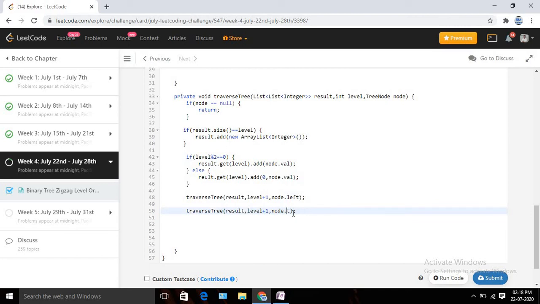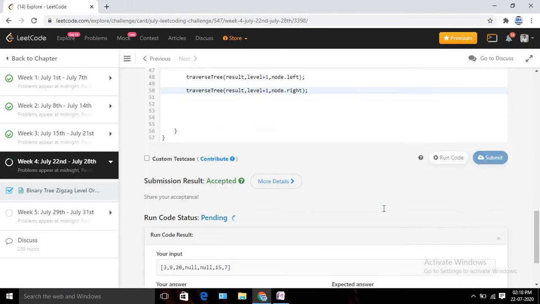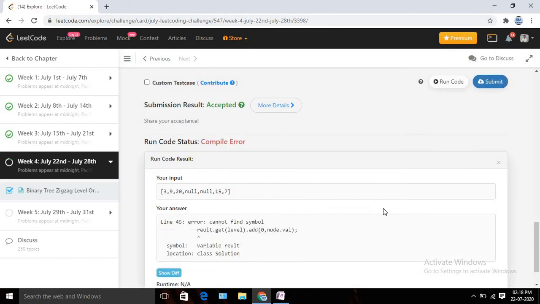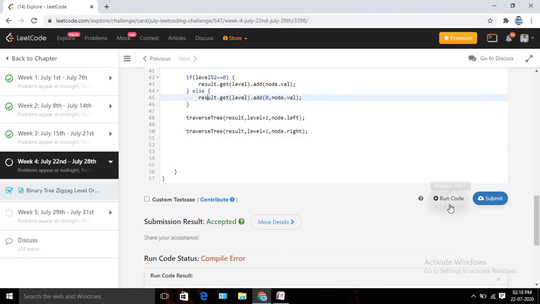Let's complete it first. Okay, I think that's enough for this code. Let's run it and check whether it's compiling or whether it's throwing some error. Let's check that first. Okay, there is some spelling mistake. It should be end result. Okay, let's try once again.